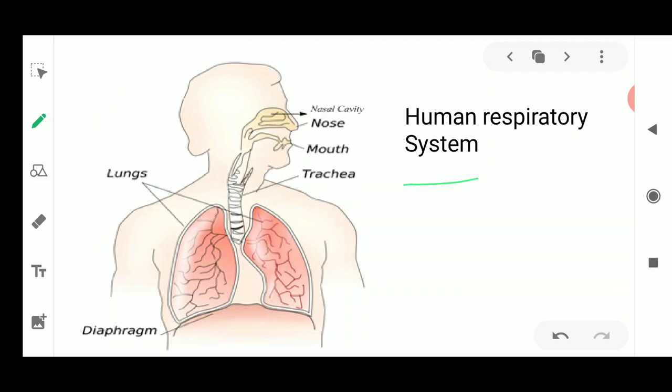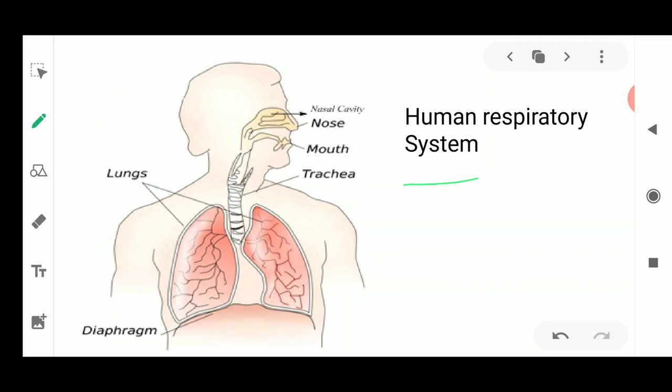Okay, many organs are present. As we discussed in the nutrition chapter, there is a digestive system which consists of organs such as the stomach, small intestine, and large intestine.